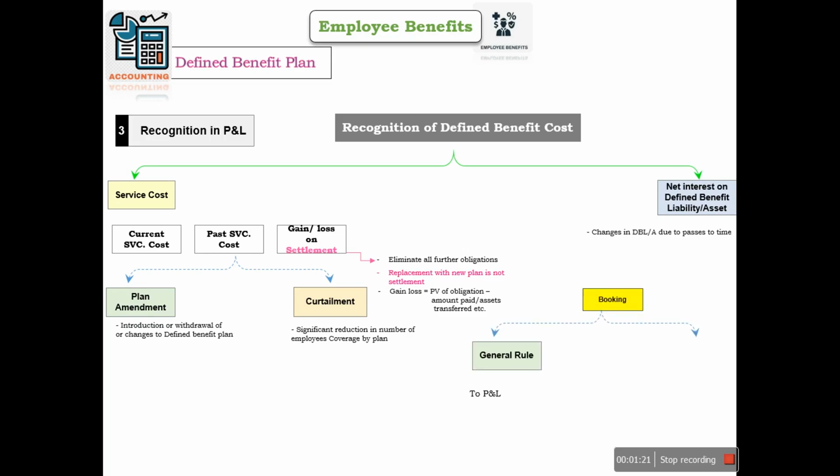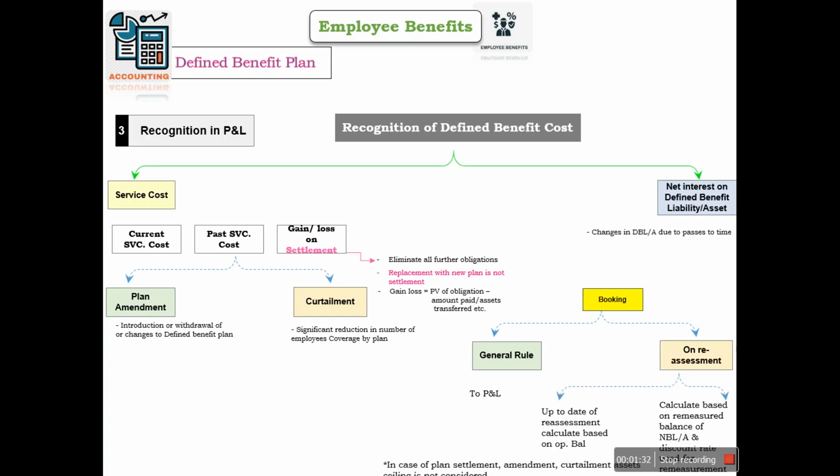And when we are booking these costs, the general rule is to book to the P&L, and if there is a reassessment because of the curtailment or plan amendments, etc., we are supposed to book expense up to the date of reassessment calculated based on the opening balance, and need to calculate after reassessment on the balance of net liability or assets based on the discount rate that we have used for the reassessment.